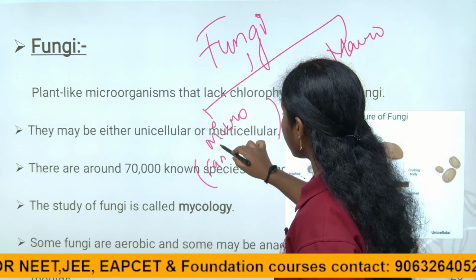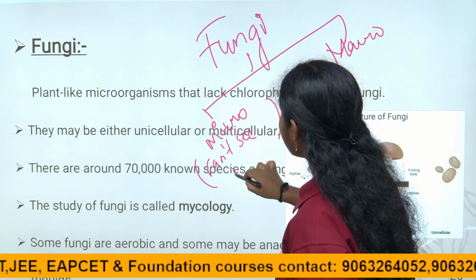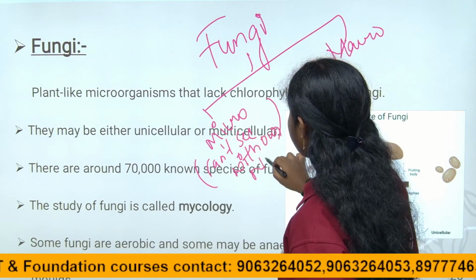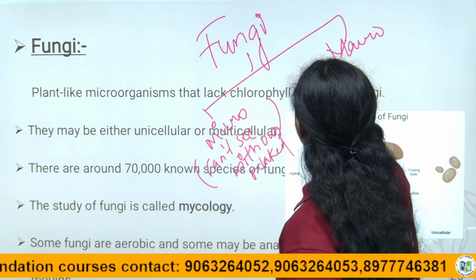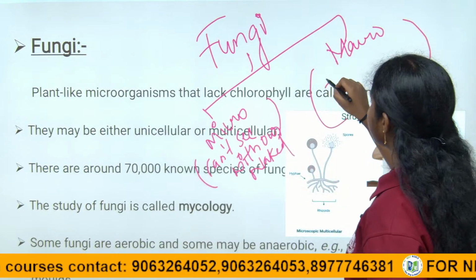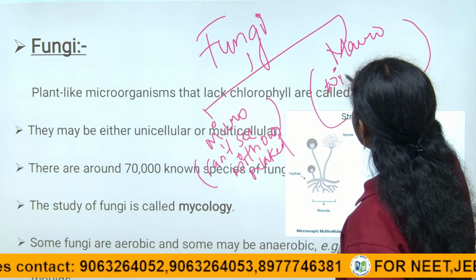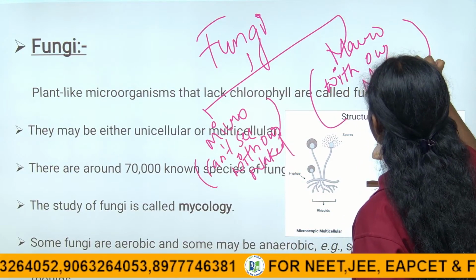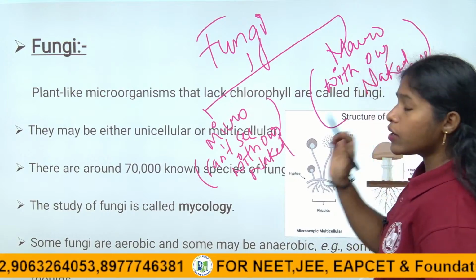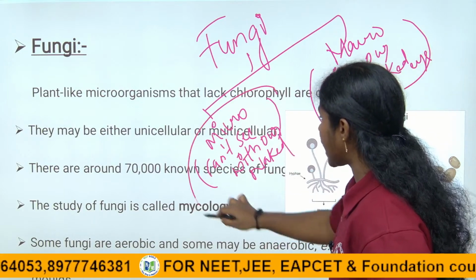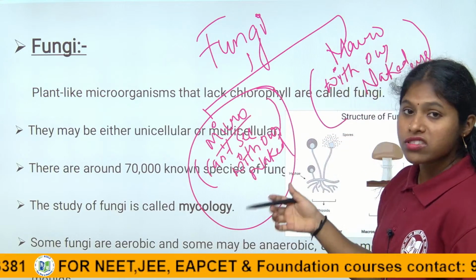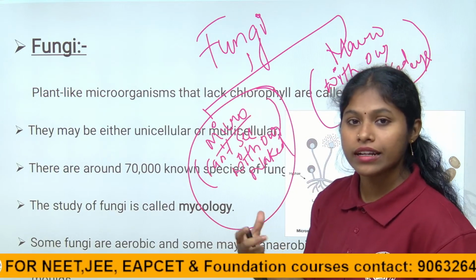Macroscopic means they can be seen with the naked eye, right children? The unicellular organisms we keep under microscopic structures, because they are unicellular, that is why we can't see them with the naked eye, right children?